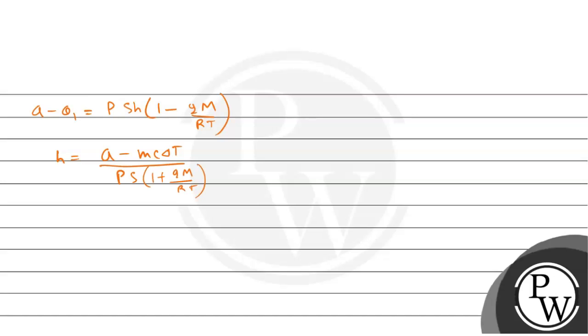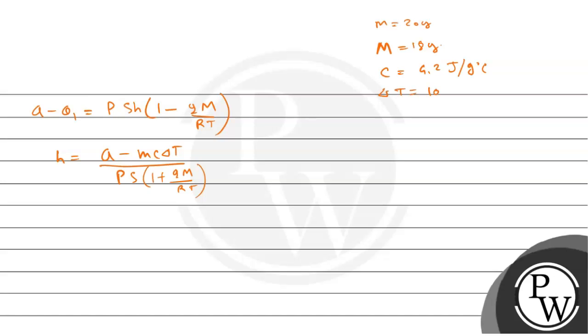Now we have to just put the value in this equation. m is given, that is 20 gram, right? M, that is molecular weight of water, that is 18 gram. c is equals to 4.2 joule per gram degree Celsius, right?